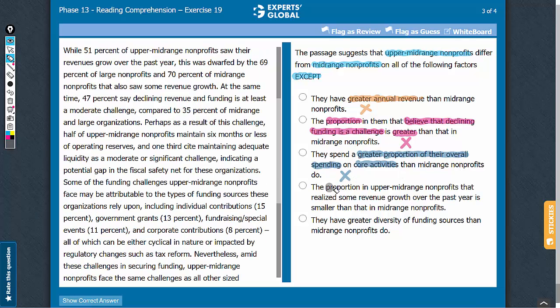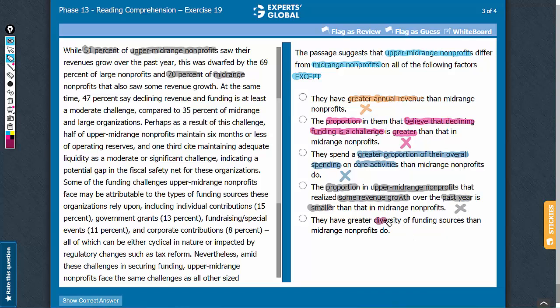Answer choice D, the proportion of nonprofits realizing some revenue growth over the past year. The second paragraph mentions that this proportion is 51% for upper mid-range nonprofits and 70% for mid-range nonprofits. So it is correct to state that the proportion of upper mid-range nonprofits with some revenue growth is smaller than that for mid-range nonprofits. So this answer choice can be eliminated.